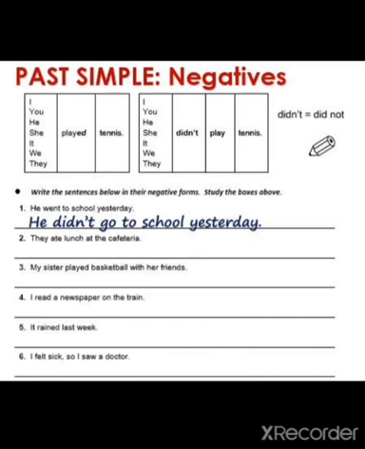For example, you can see I, you, we, they, he, she, it, along with all the subjects, we have used just the second form of verb, played, and then tennis. Tennis is the object. I played tennis. Now when you are going to change them into negative sentences, with every subject, whether singular or plural, you just have to use did not and then the verb with first form will be there, because did is the second form of verb. With did, we never use the second form of verb. We have to use the first form of verb. I didn't play tennis, like this.